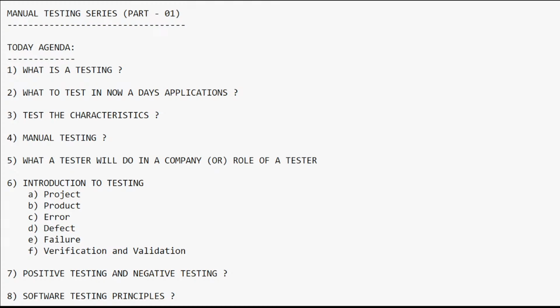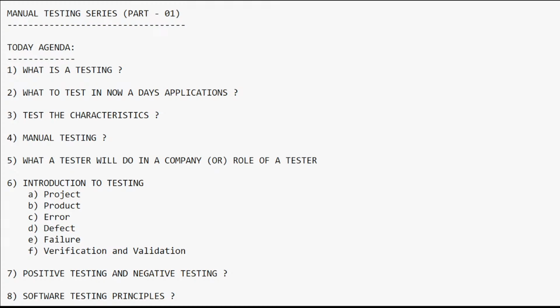So the next role here is formal testing. As a tester, I need to follow some process, starting from getting the requirement specification document. Based upon the requirements, I am going to analyze, and based upon that I am going to write my test cases. You can see these are all the process, right? So if we are following all these processes, then that is called formal testing.